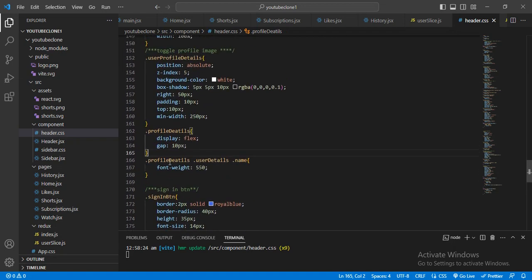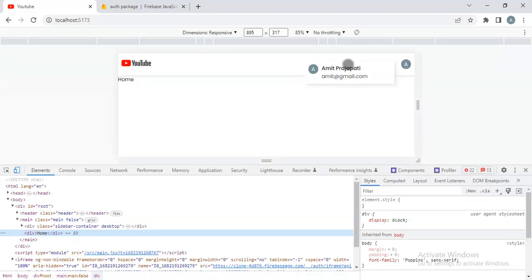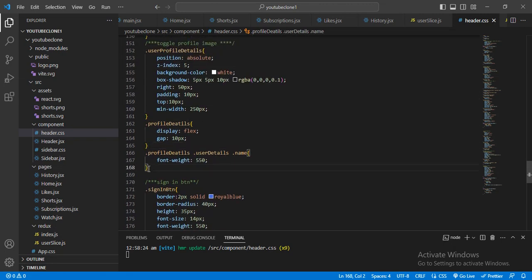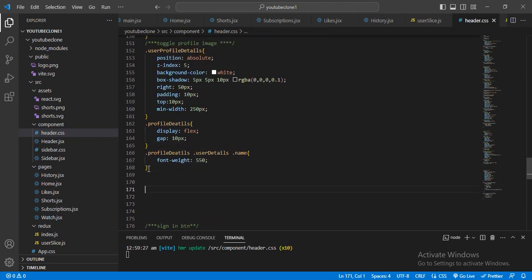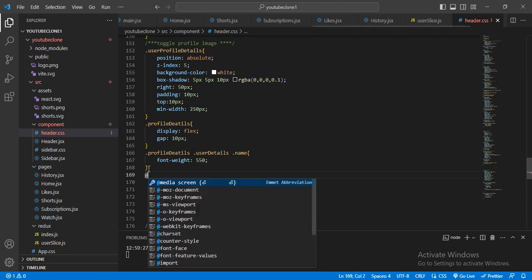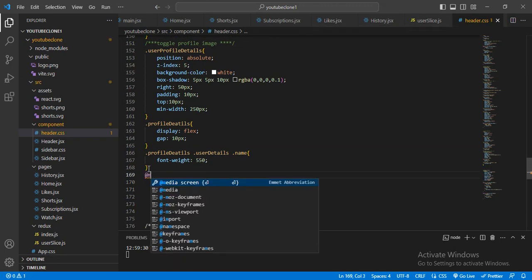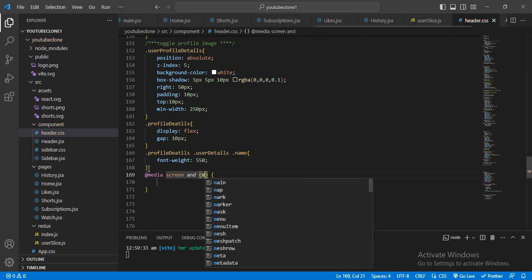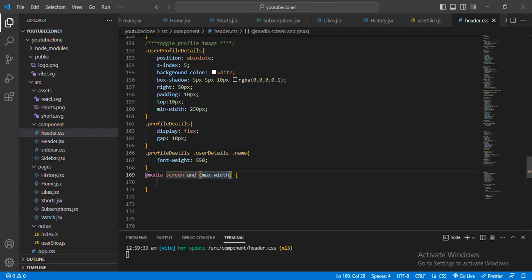It will be okay for this version. And here I will add one small media query. Here I will give the @media screen, and I will give the max width. Its max width will be 900 pixel, and this user detail profile, let me just copy this.